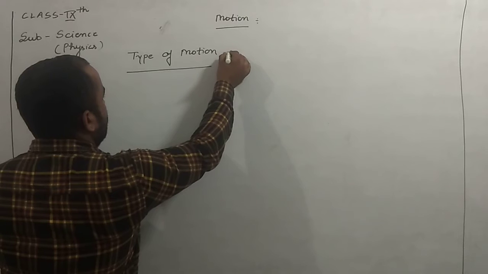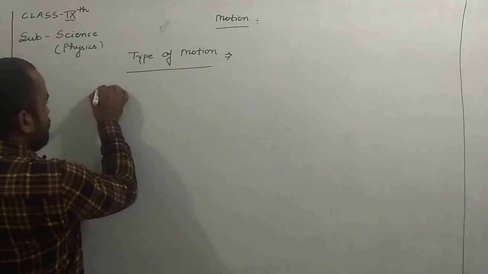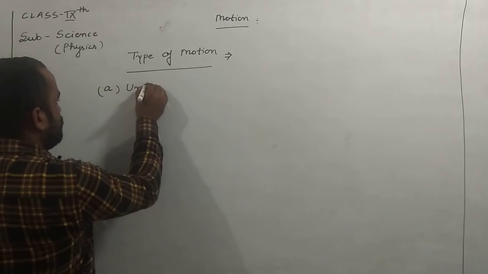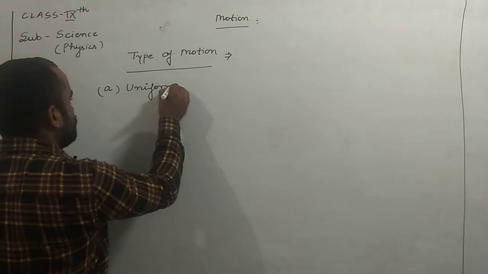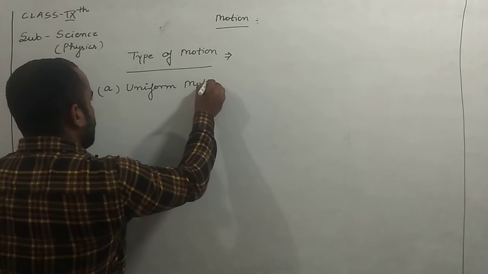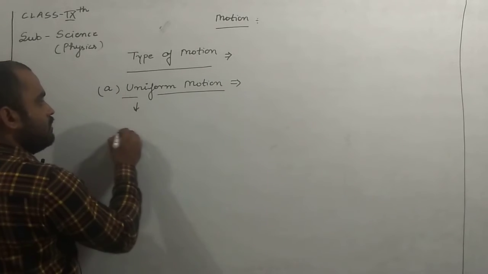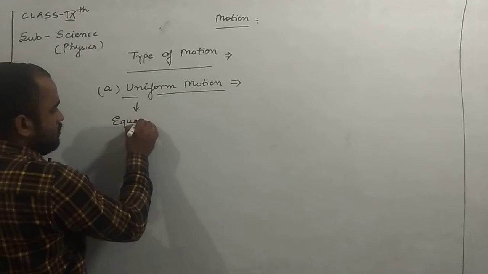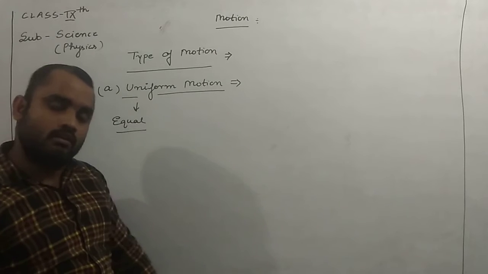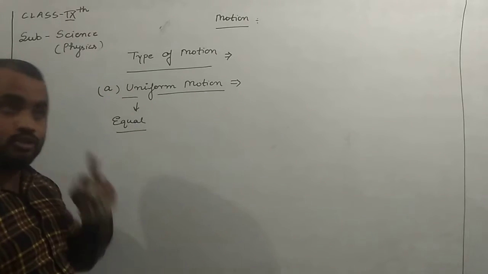First of all, we will discuss uniform motion. What is uniform motion? Uniform means equal. What is equal in motion?